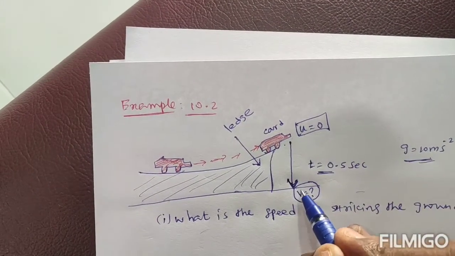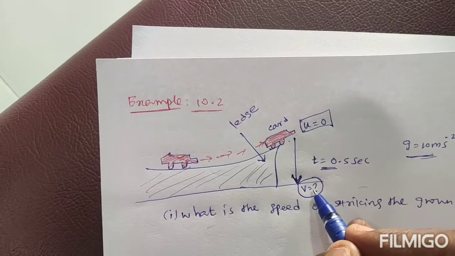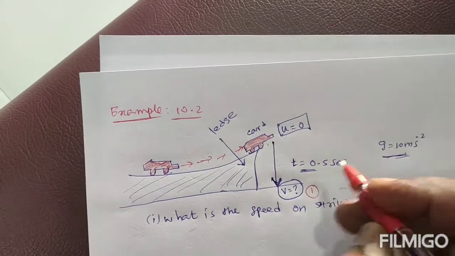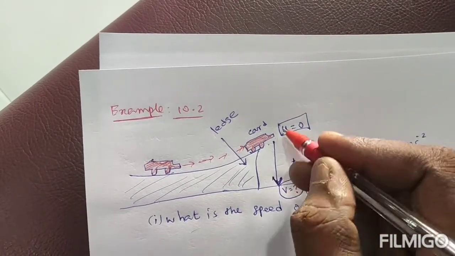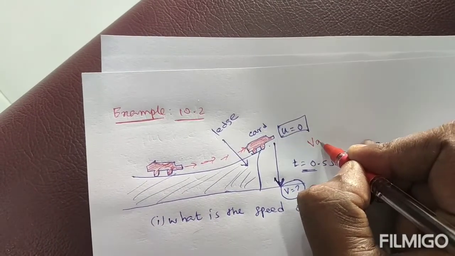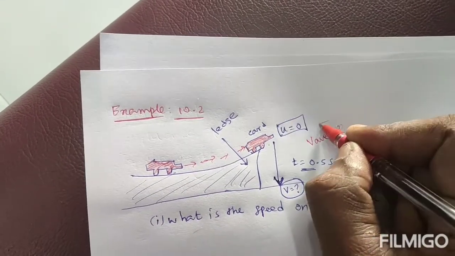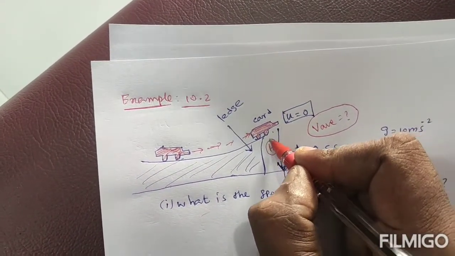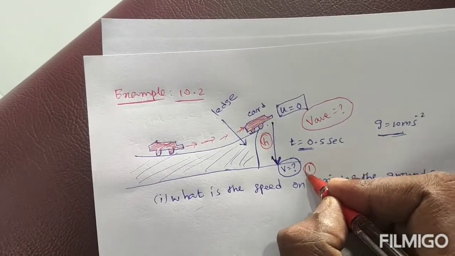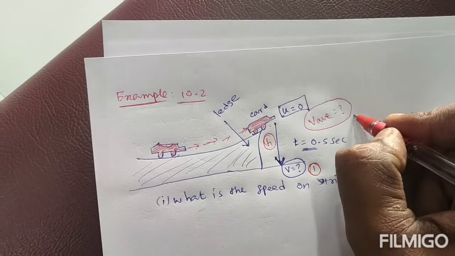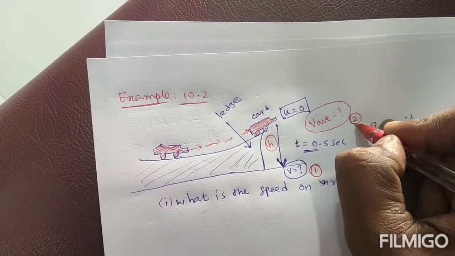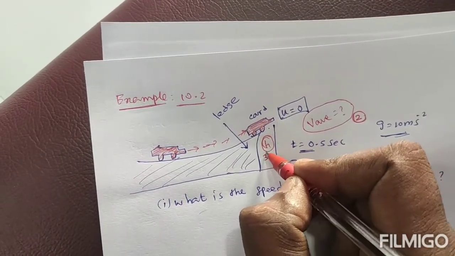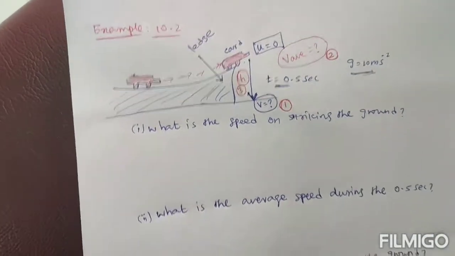So the first question: what is the final velocity to reach the ground? Second question: during this motion, what is the average velocity? Third question: this height is being asked. First, the final velocity to reach the ground. Second, the average speed during this motion from top to bottom. And third, what is the height of the ledge? Shall we find them one by one?